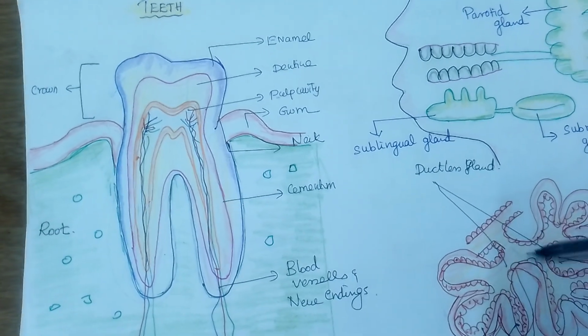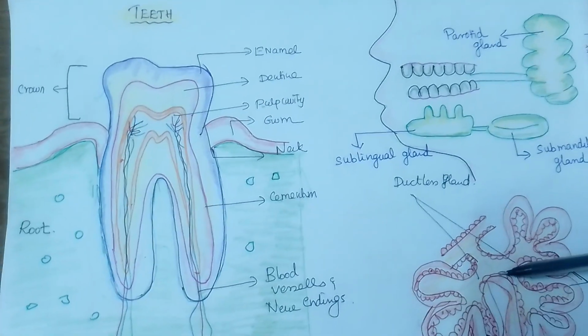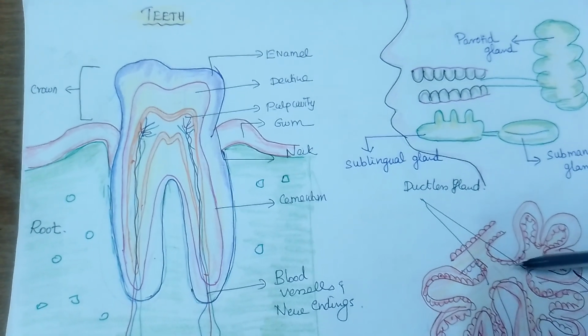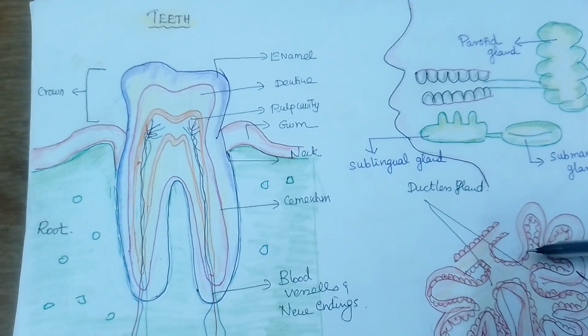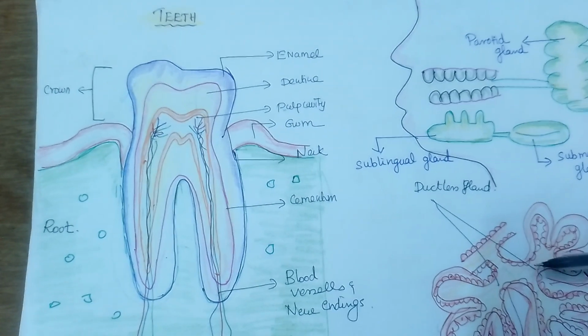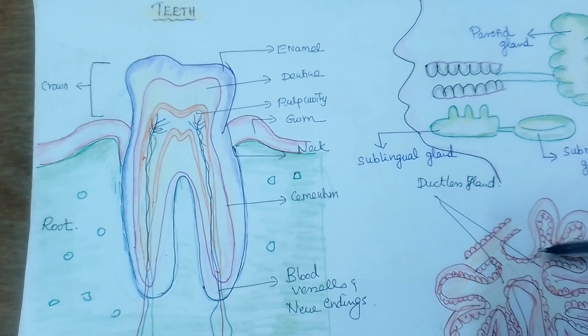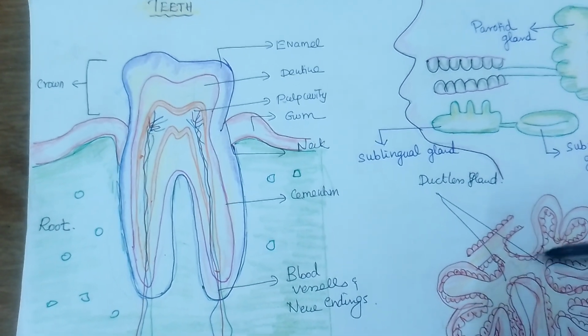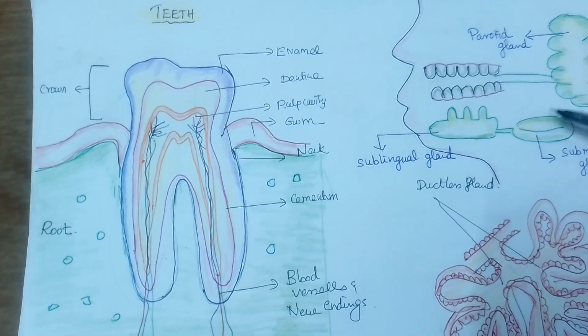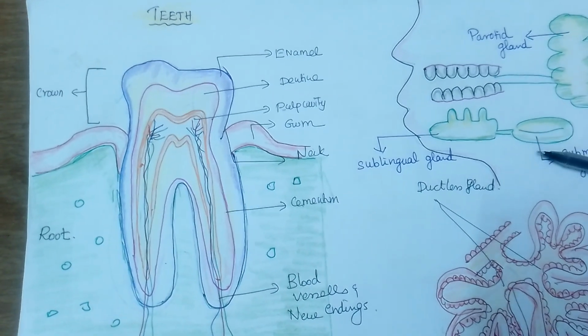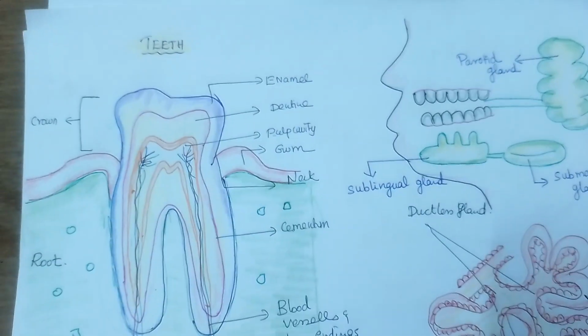This saliva is very helpful to convert the food into the form of a bolus. When the food comes into the mouth, the incisors bite, and the molars and premolars grind. They grind it with the help of saliva, forming a mass of food which is called the bolus.